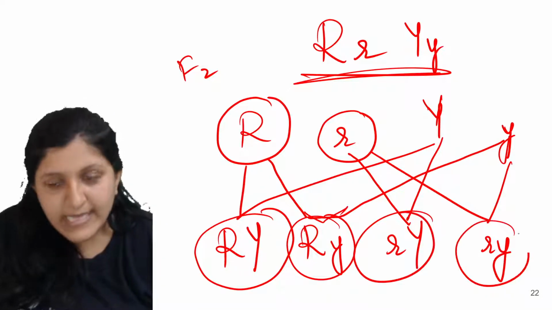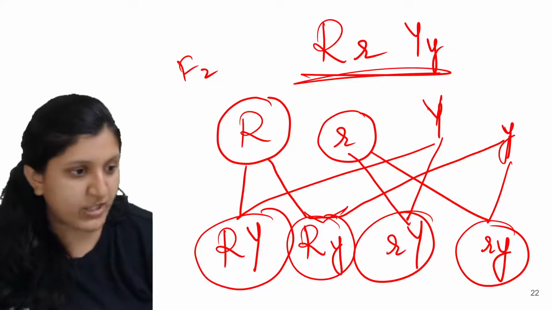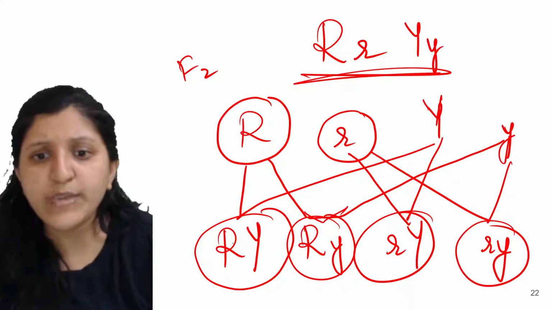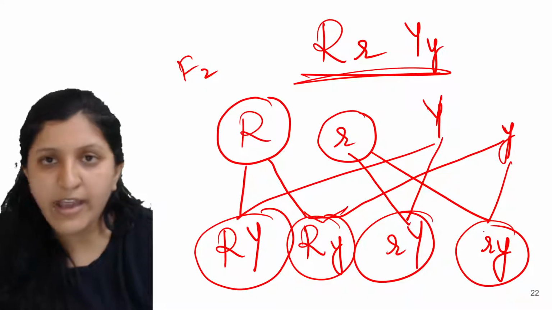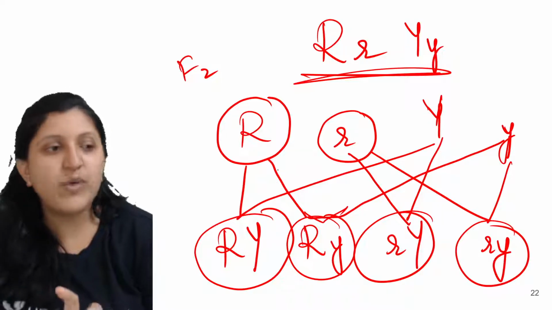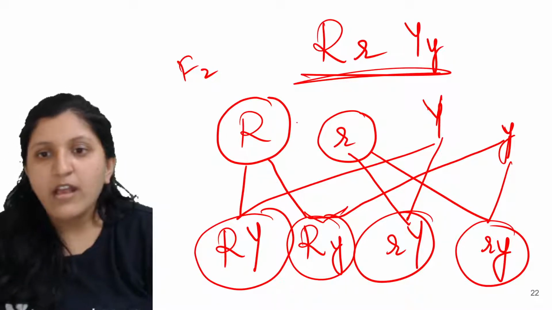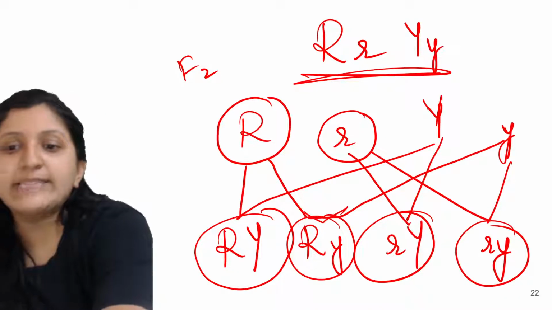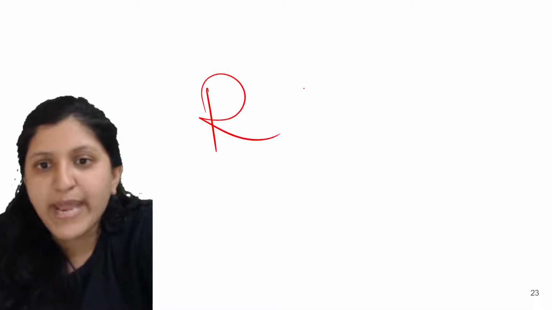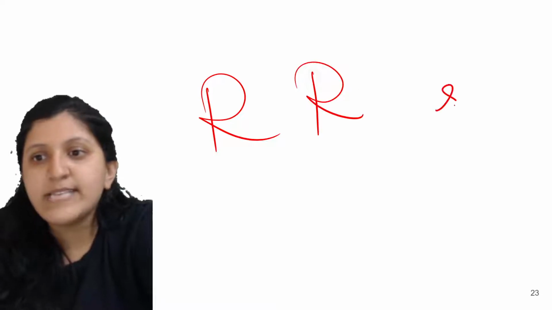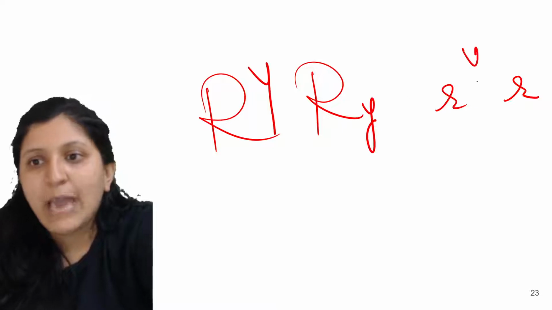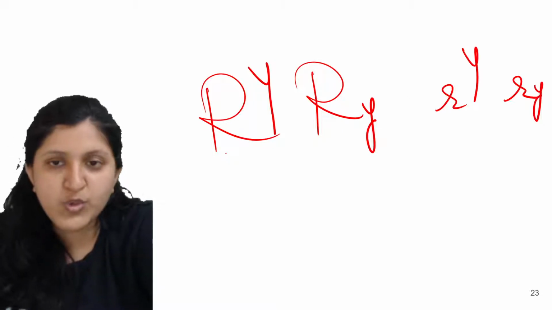Now by these gametes we need to make a repetition. You can see this one RY, RY, RY and RY. If you don't remember, there is one more trick that you can use, although this is the right method to do. If you don't remember how to form a gamete, you can just write it as two capital R's and two small r's, one capital Y, one small y, one capital Y, one small y. So these are also the gametes.